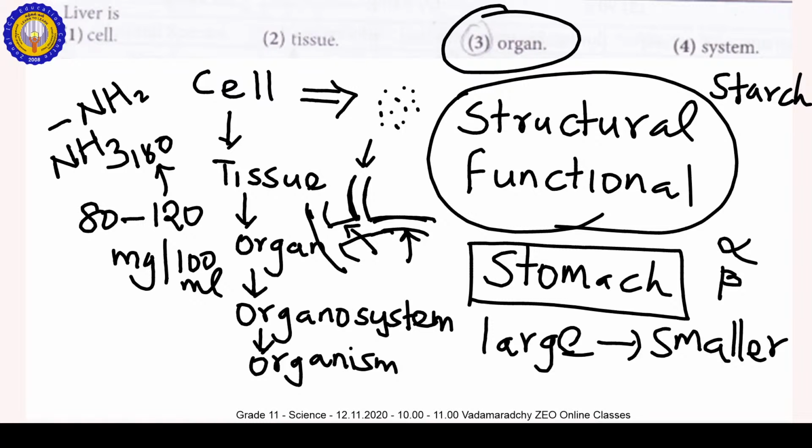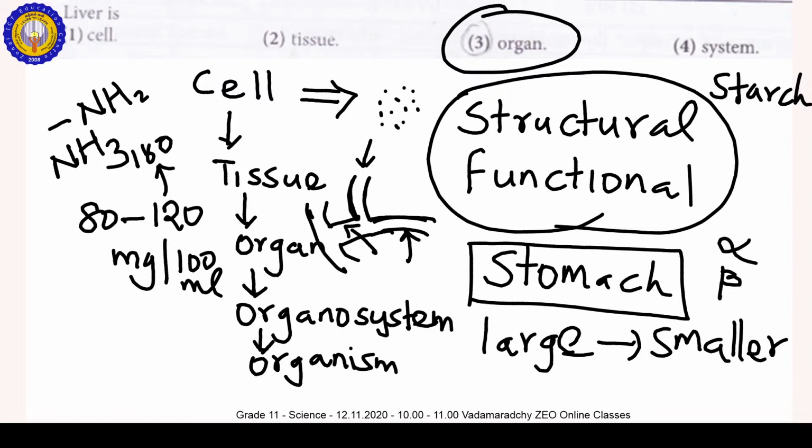Ammonia and carbon dioxide form urea. This urea production occurs in the liver. There are three functions I mentioned. One is urea production from unnecessary amino acid metabolism, where ammonia is formed and then urea. Then carbohydrate storage in glycogen form, and production of bile.